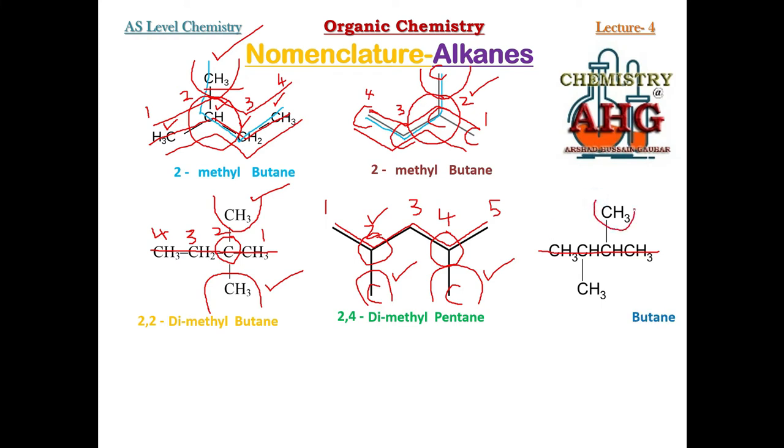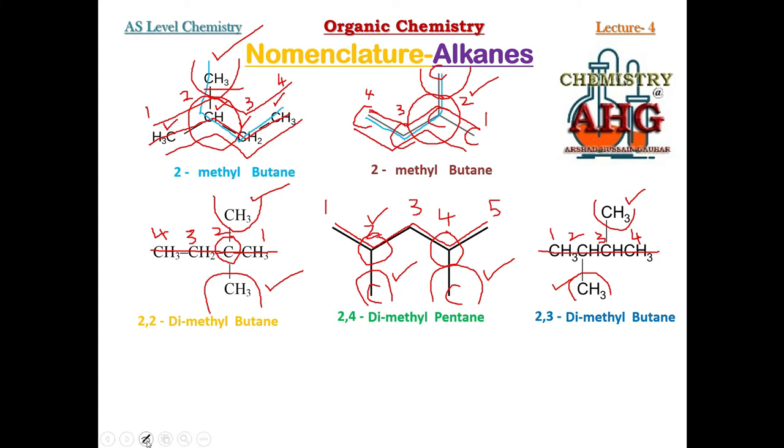How many branches? Again 2 branches. Each branch contains 1 carbon. So it is dimethyl. In this case, you will number each carbon of the longest chain from either side. When you start numbering, what number is given to the carbons attached to the branches? Carbon number 2, carbon number 3. Only the position of branches has changed compared to the previous example, where the branches are at position number 2 and 2. In this case, the branches are at position number 2 and 3. So simply I have shifted the position.